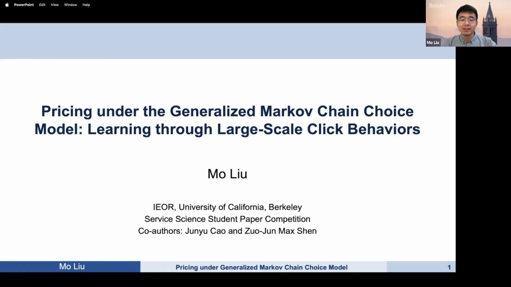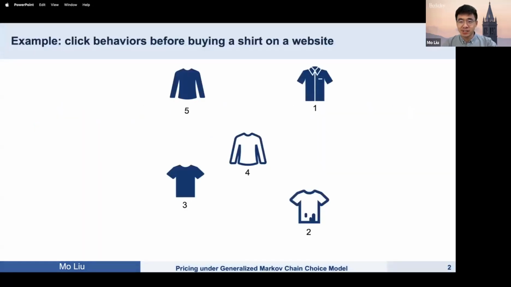So let me start with one example. Suppose I'm going to buy a shirt on a website, and there are 5 shirts to be selected. Then my clicking behavior can be the following. First, I randomly choose the shirt to click on, let's say number 3. If I like it, I buy it immediately. If not, I have 2 options. I can leave the website without any purchase, or I can continue exploring other shirts on this website.